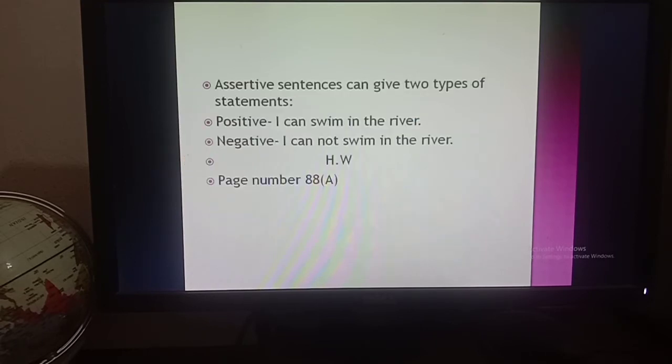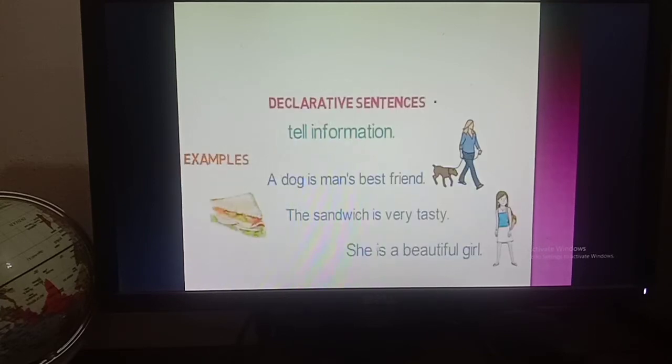Okay, now boys, I am going to show you more: assertive sentences can give 2 types of statements, positive statements and negative statements. An assertive sentence doesn't always show positive statements like "The sandwich is very tasty." It can be "The sandwich is not very tasty." So the assertive sentence can tell us 2 types of information, positive information and also negative information. In this sentence I can also write "She is not a beautiful girl."